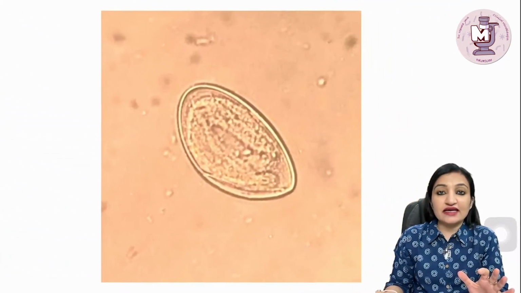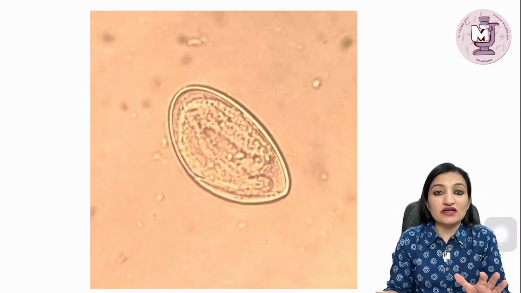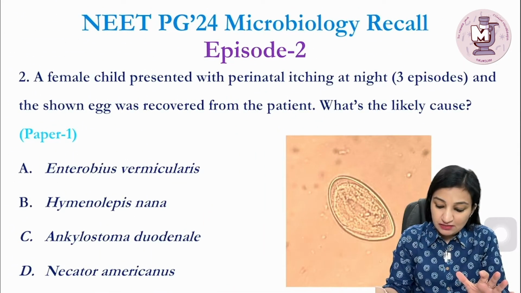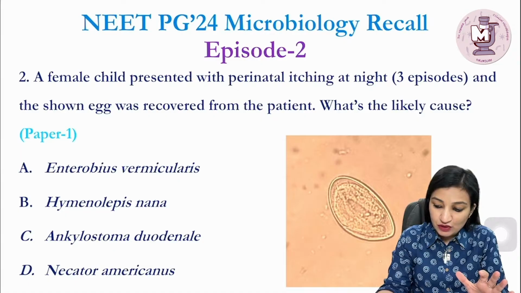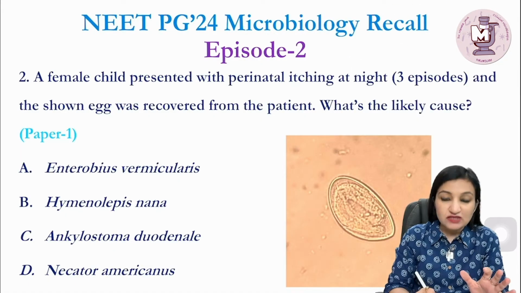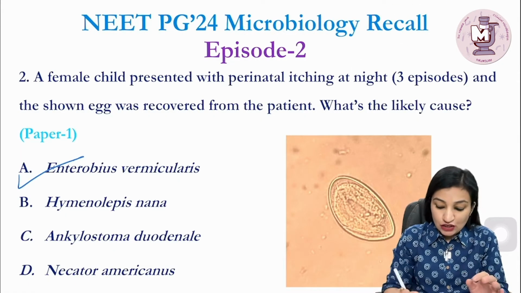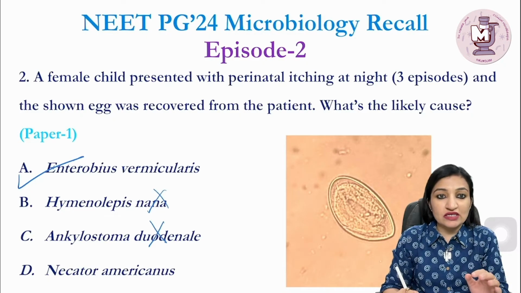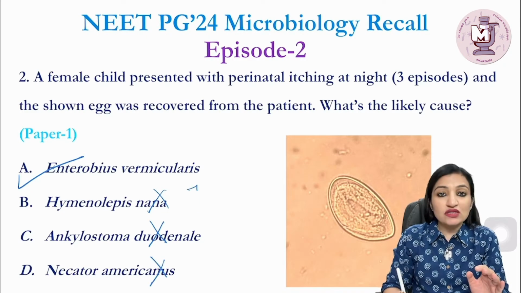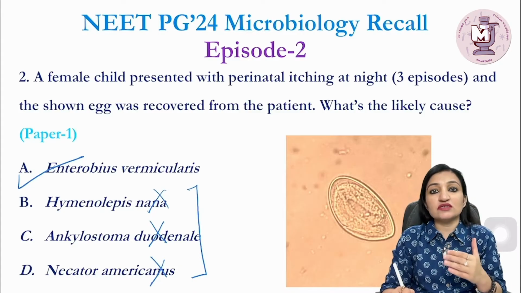Now look at this egg, guys. This is a plano-convex egg typically belonging to Enterobius vermicularis. So the answer of this particular question is Enterobius, not H. nana or Ankylostoma duodenale or Necator americanus. All these I'm going to discuss in the further episodes.